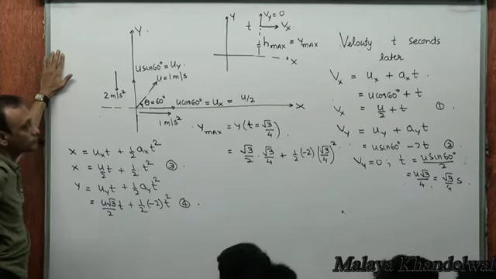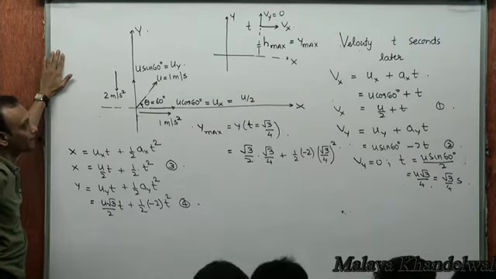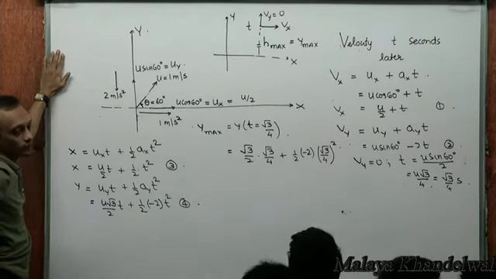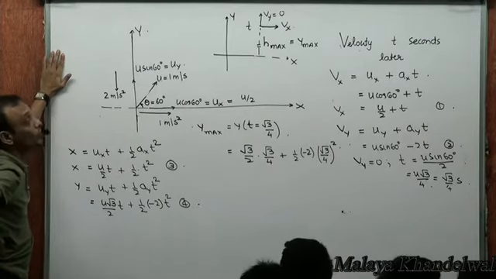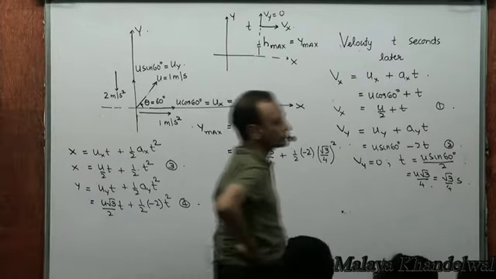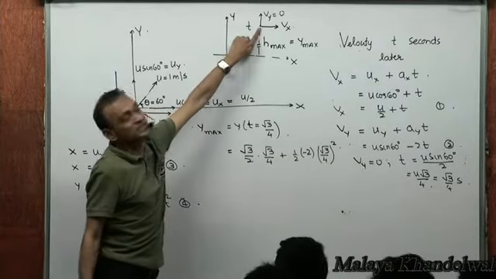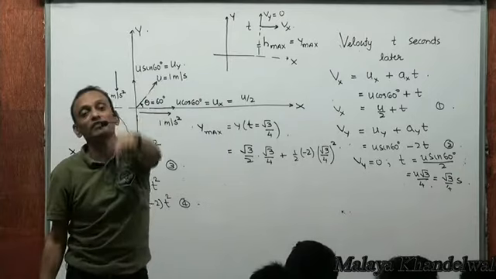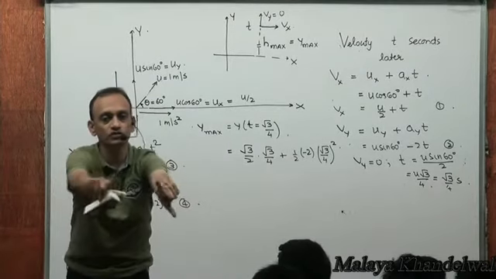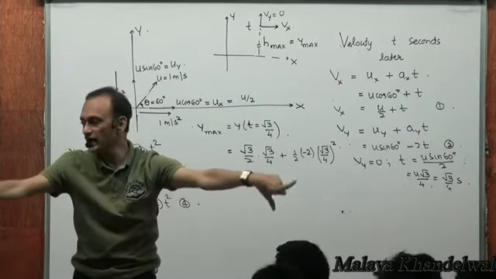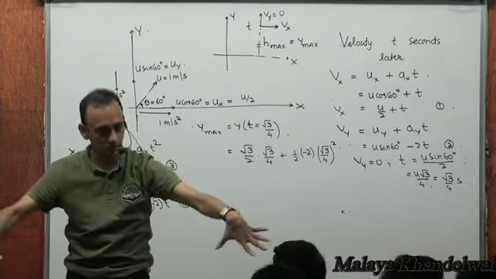Right? Clear? Now, so there is a maximum height reached that happens at an instant when the vertical component of the velocity becomes 0. Is there a confusion? Do you understand everything that I'm saying? No confusion?